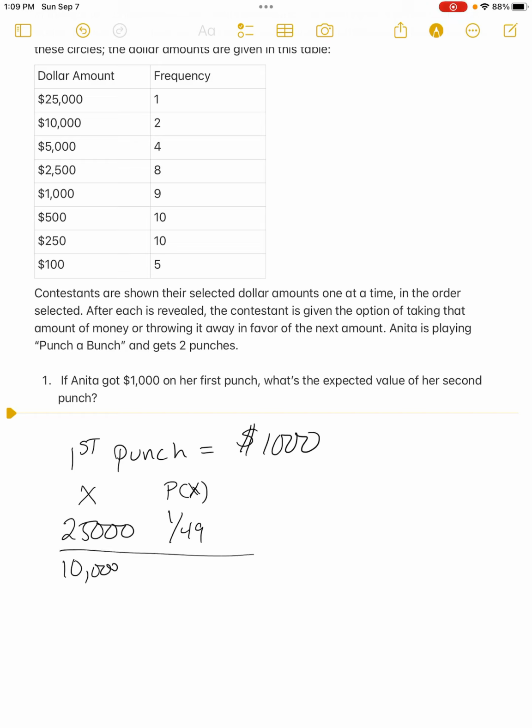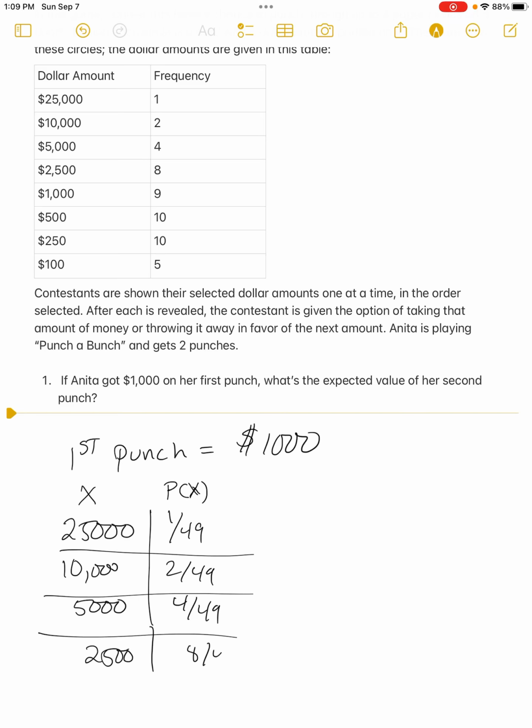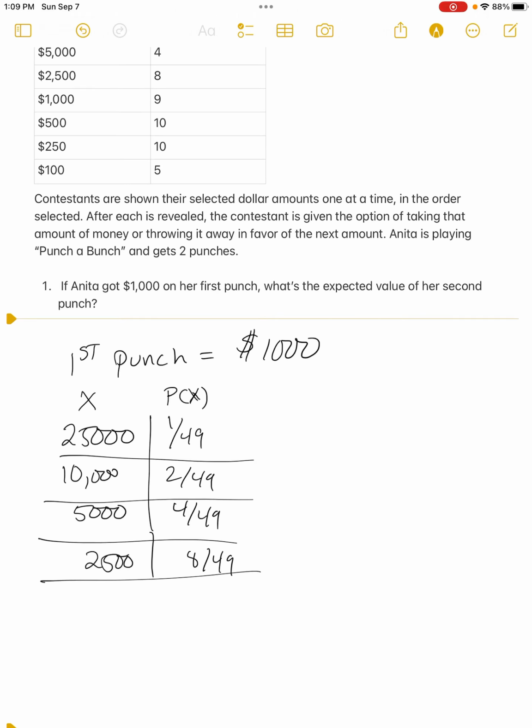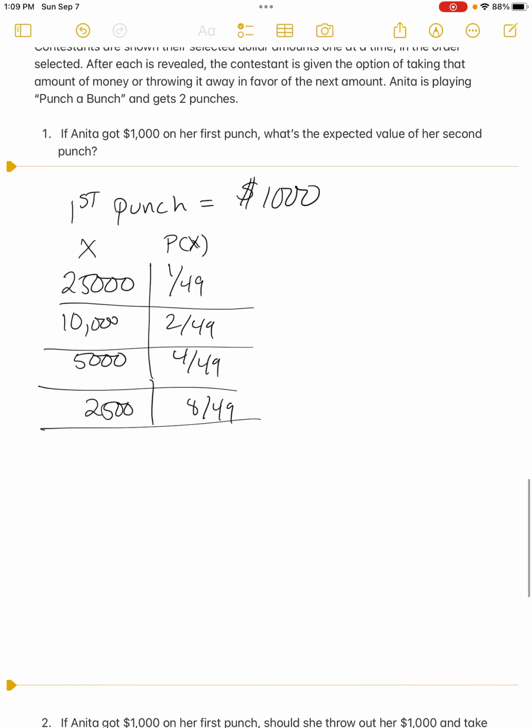In terms of the 10,000, there are now 2 out of the 49. In terms of the 5,000, there are 4 out of 49. In terms of 2,500, I apologize, we already did the 25,000, 8 out of 49. For 1,000, we now know there's 9 out of 49.